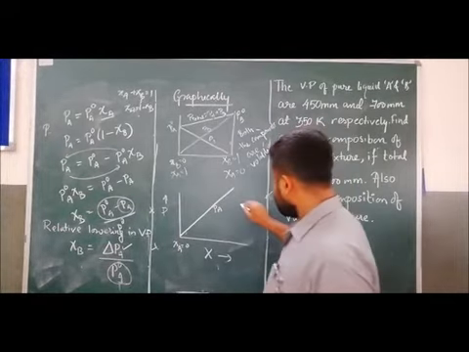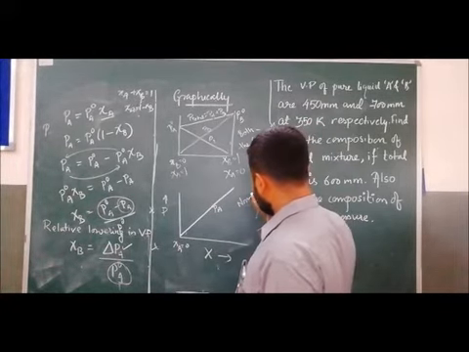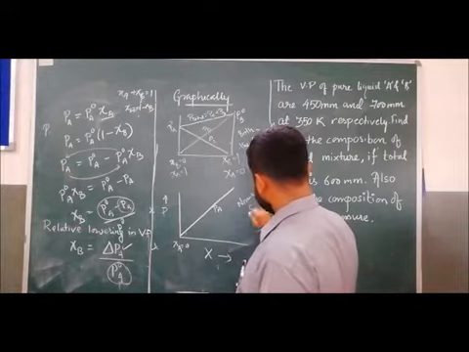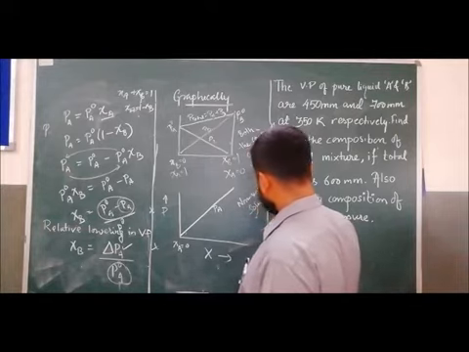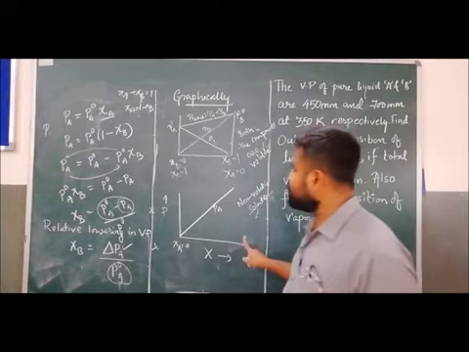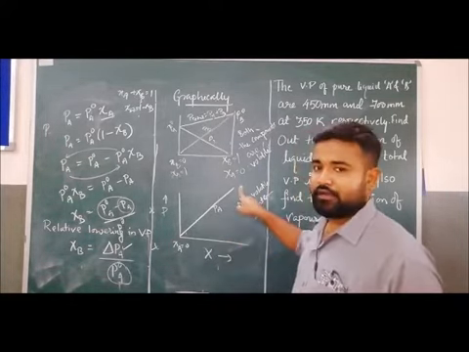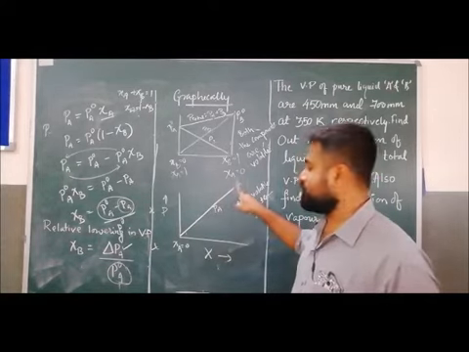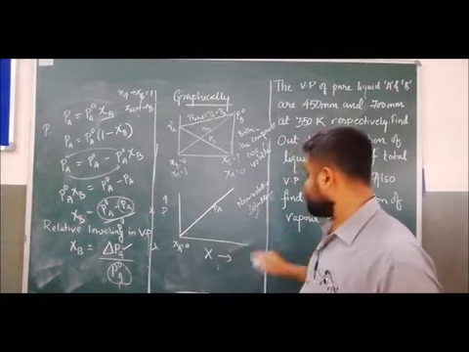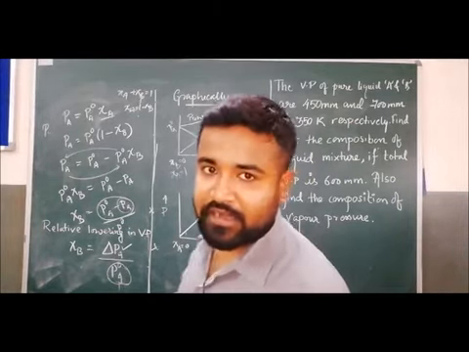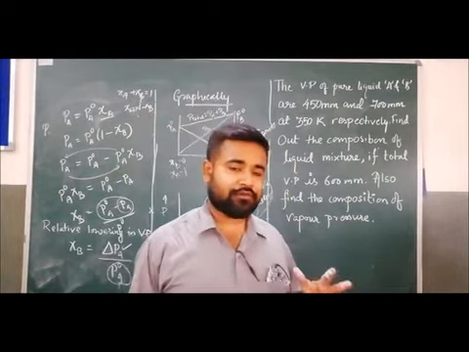So in case of non-volatile solute, what will happen? There is no graph of the solute, there is only the graph of the volatile solvent. There will be no graph of the non-volatile solute. So this is all about the graphical and mathematical representation of Raoult's law.